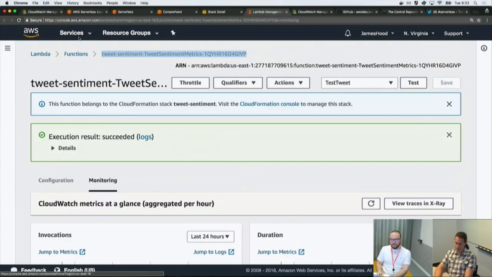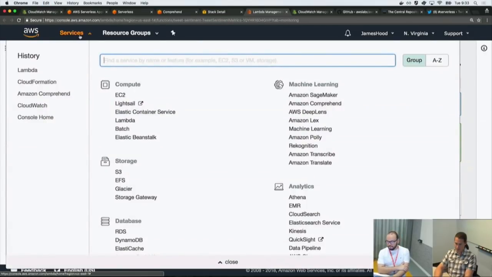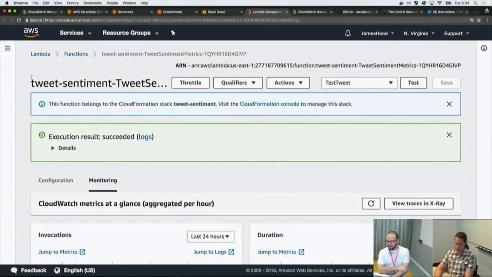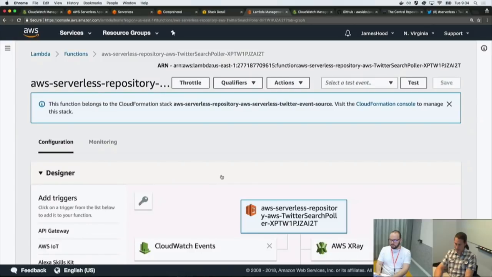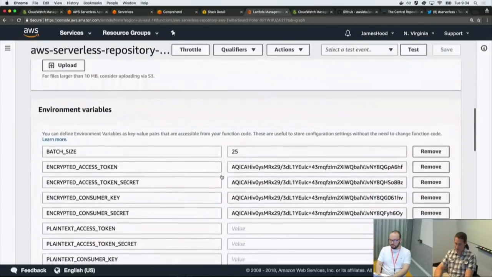So this is the Twitter event source. Here's the Twitter search poller. And what you'll see is it has some environment variables, and oh my god, don't look at my credentials. No, I'm just kidding, they're encrypted. My heartbeat just went to the roof.